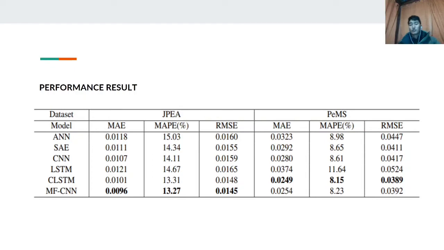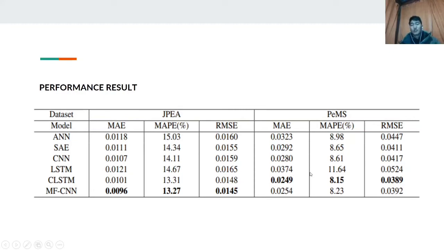But on the PMS dataset, the CLSTM performs a bit better than the multi-feature convolutional neural network. It is because the multi-feature convolutional neural network depends only on the CNN capability of extracting features, whereas the CLSTM depends on both CNN and LSTM.